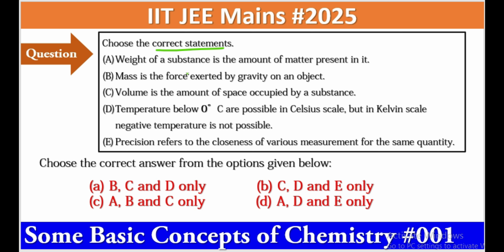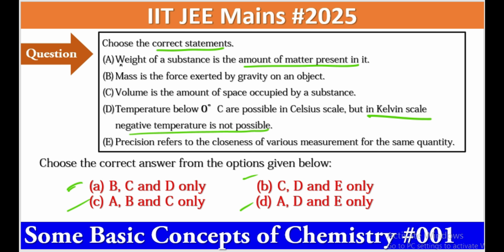Choose the correct statement. Weight of a substance is the amount of matter present in it. Mass is the force exerted by gravity on an object. Volume is the amount of space occupied by a substance. Temperature below 0 degrees centigrade is possible in the Celsius scale, but in the Kelvin scale, negative temperature is not possible. Precision refers to the closeness of various measurements for the same quantity.